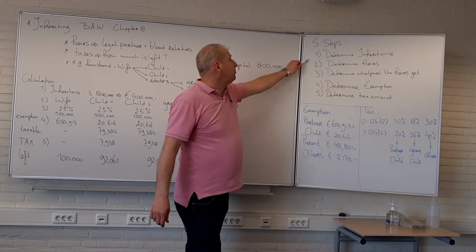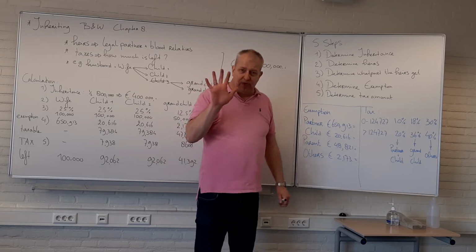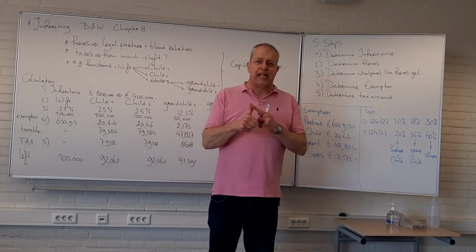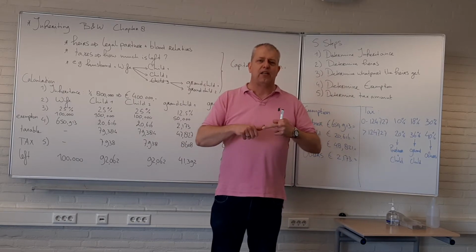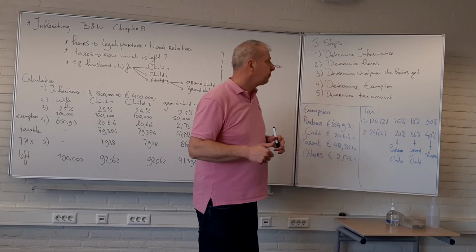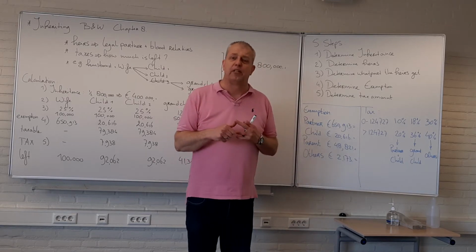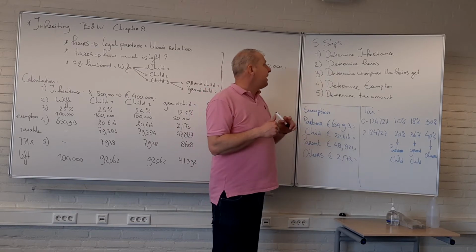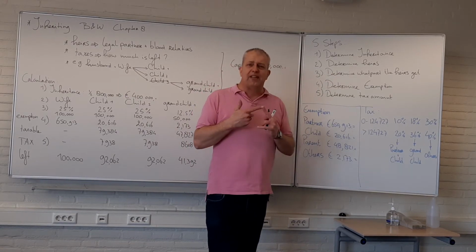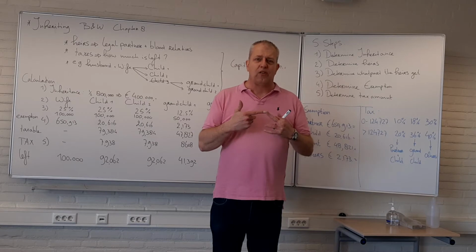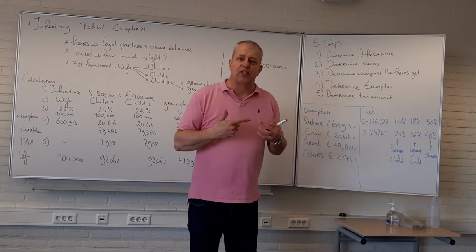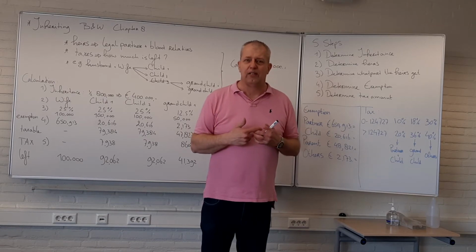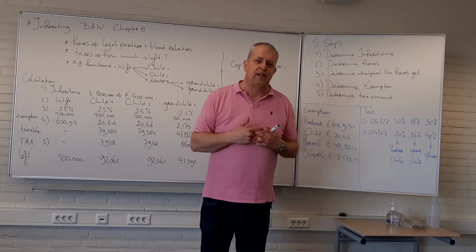So, I'm going to explain this to you by using 5 steps. So the first thing that you do is you have to determine the inheritance. So how much money does the person leave behind? Or what capital? It can also be a building, so it doesn't necessarily have to be the money in the bank. The second step you take is determine the heirs. And that depends on the situation, obviously. Do we have children or not? Are your children, do they live or don't they live anymore?